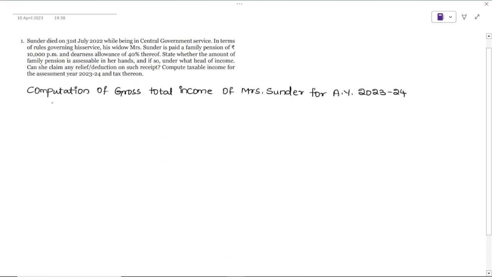Write down particulars, details, amount.